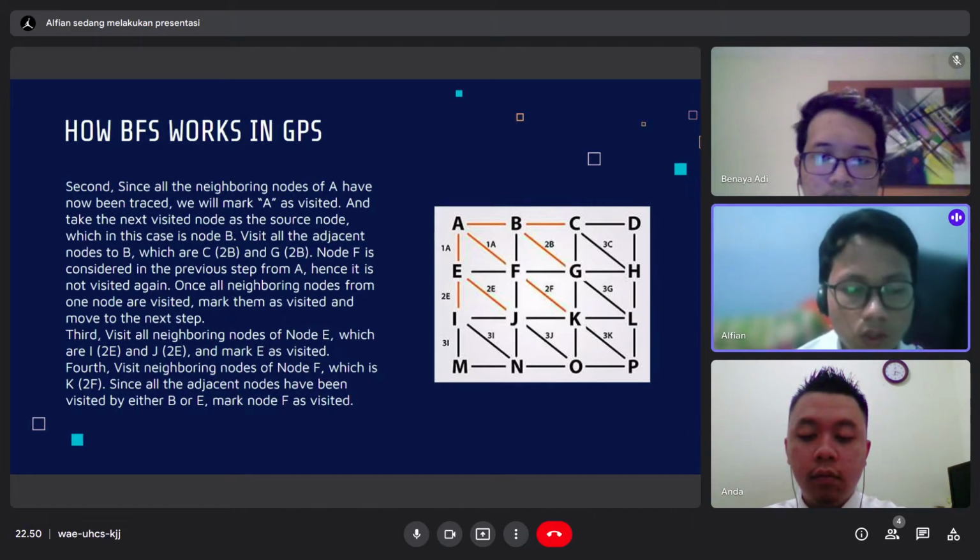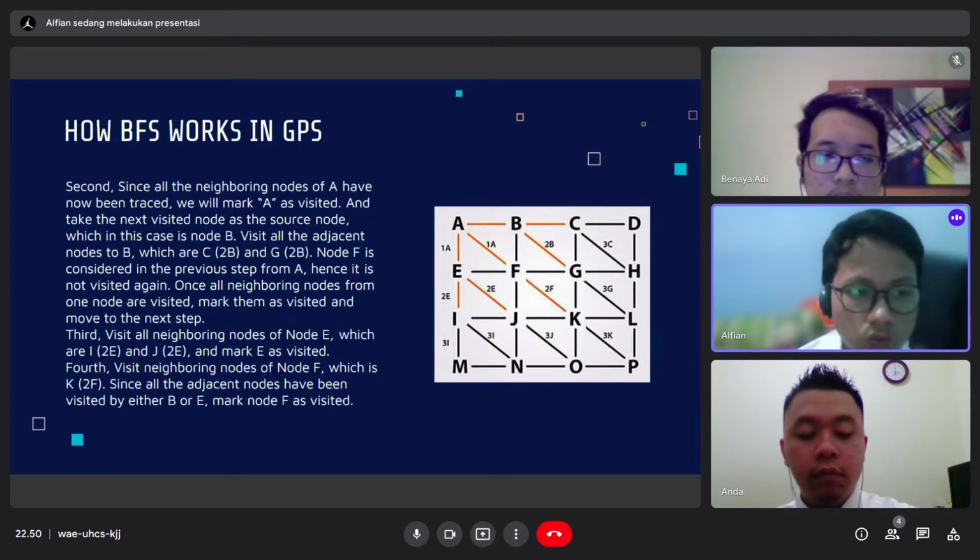Third, visit all neighboring nodes of node E, which are I and J, and mark E as visited.